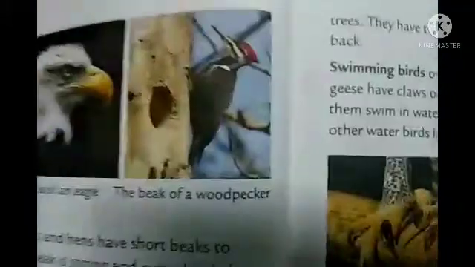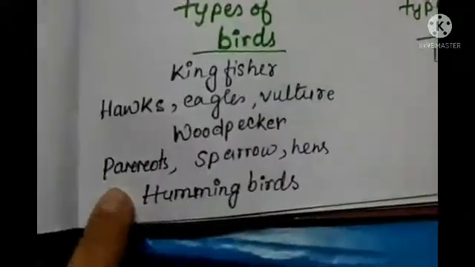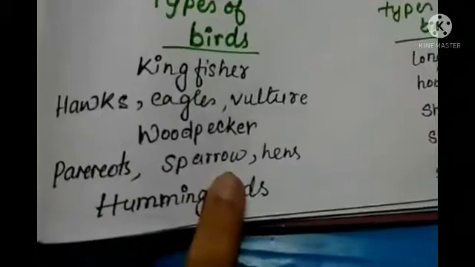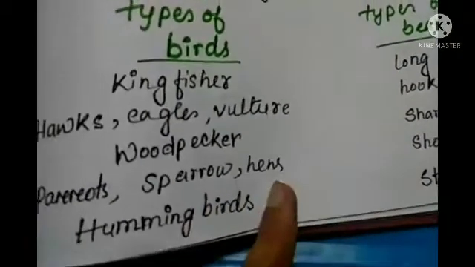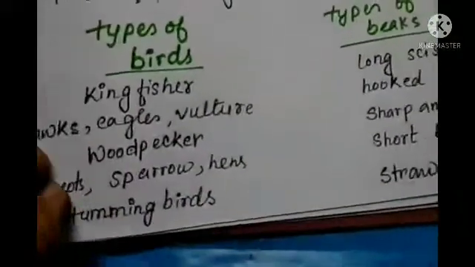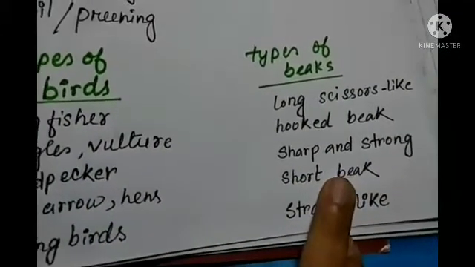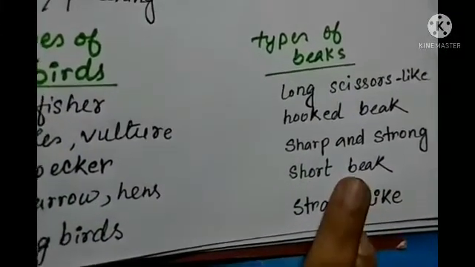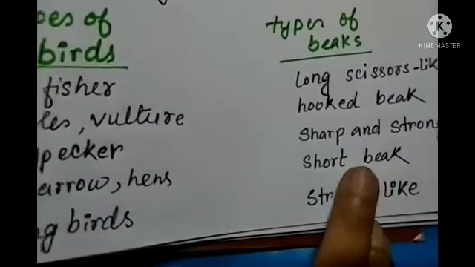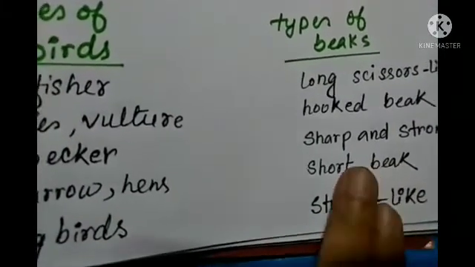Now some birds like parrot, sparrow, hens, pigeons, peacocks, they have a short beak to break and crush seeds and grains, because they most probably eat grains and seeds.